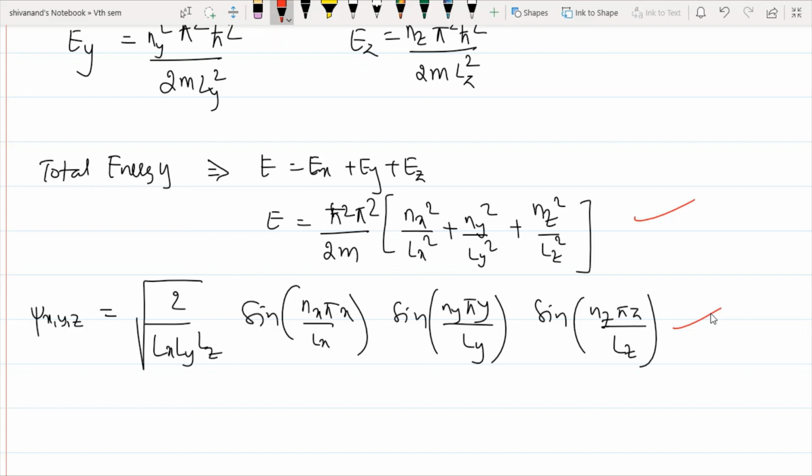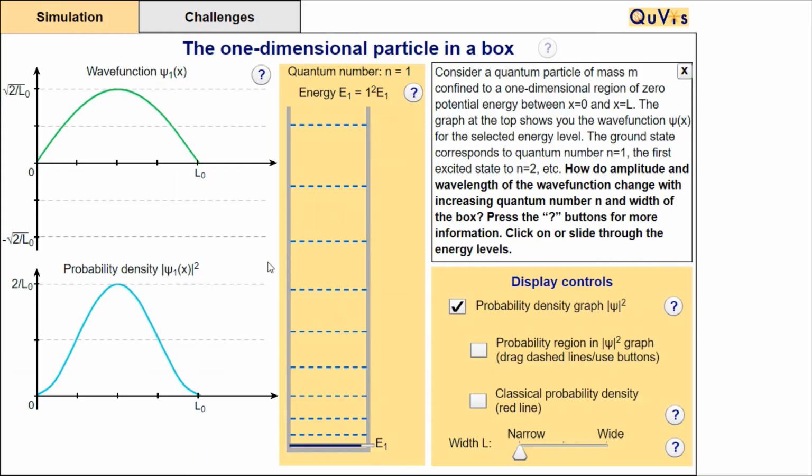So now I will show how the wave function looks within the 1-dimension box. Okay, so this is what the wave equation looks like. This means our amplitude is from square root of 2 by L to minus square root of 2 by L, because if it is below, it is in the negative axis also.